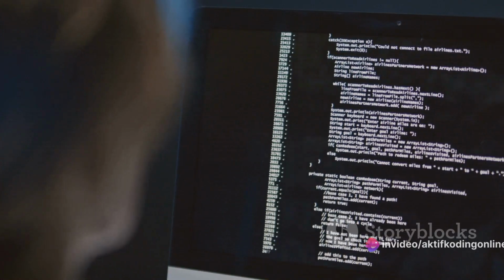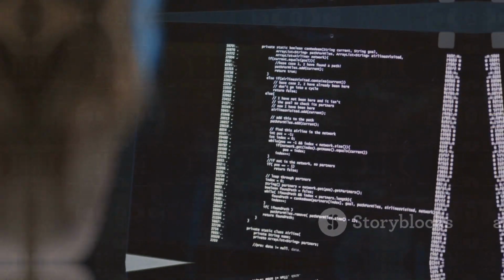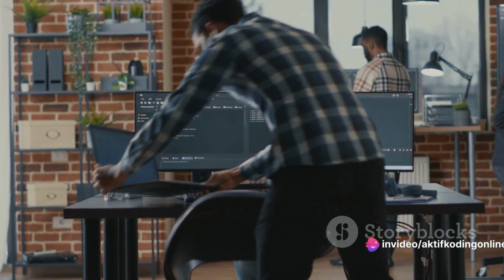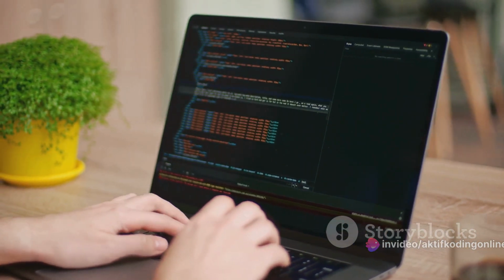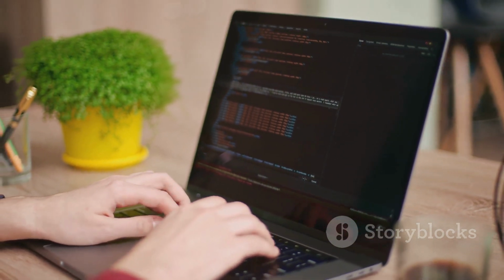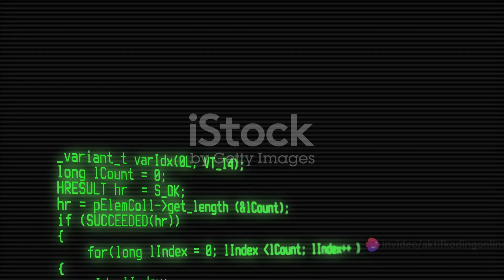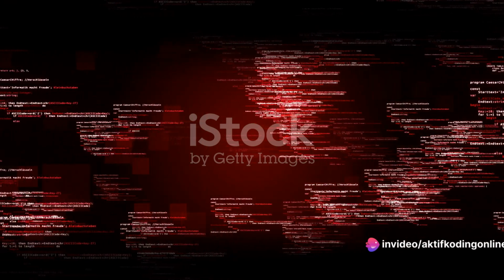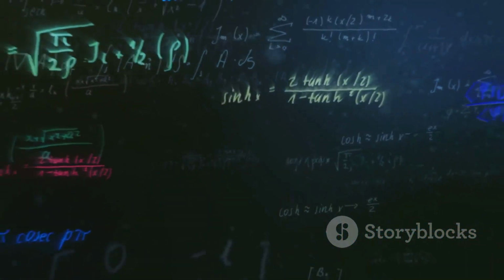So the importance of clean code is undeniable, but what exactly differentiates clean code from unclean code? Diving into the world of code, we find two sides, clean code and unclean code. In the blue corner, we have clean code, dressed in simplicity, clarity, and consistency. Clean code is like a well-written novel. It's easy to read and understand. Each line, each function, each class tells a story. It's a beautiful symphony of logic and structure. For instance, imagine a function that calculates the average of a set of numbers. In clean code, this function would be short, precise, and it would do one thing and one thing only, calculate